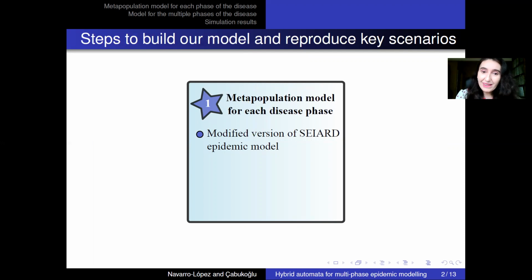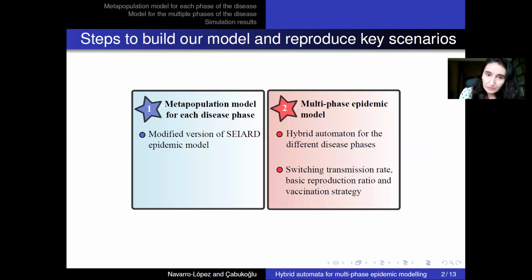So the first step is to understand that we have a metapopulation model for each phase of the disease. We will propose a modified version of the classical SEIR epidemic models, but with more elements. The second step, and this is the completely new thing that we propose, is to consider a multi-phase epidemic model, the different phases of evolution in time of the transmission of the disease with different switching dynamical behaviors.